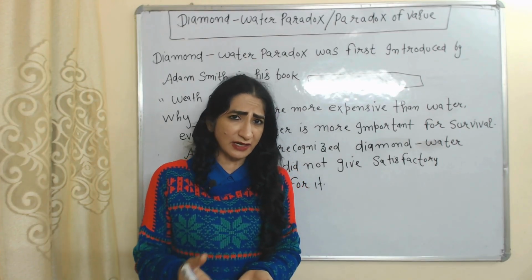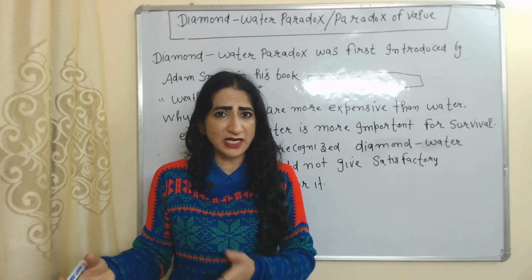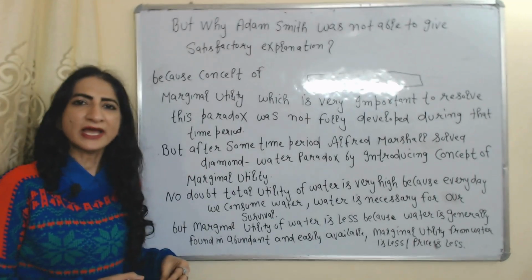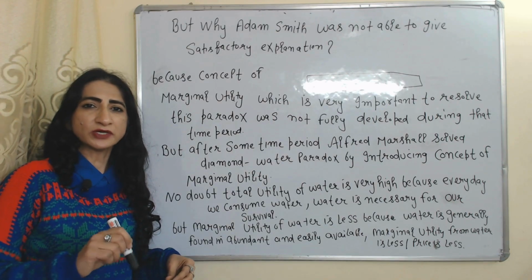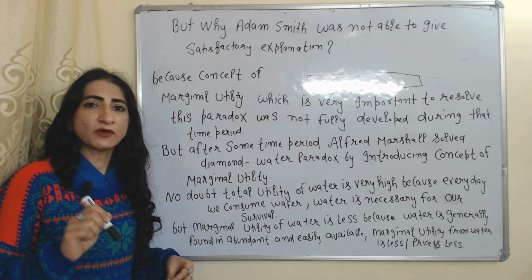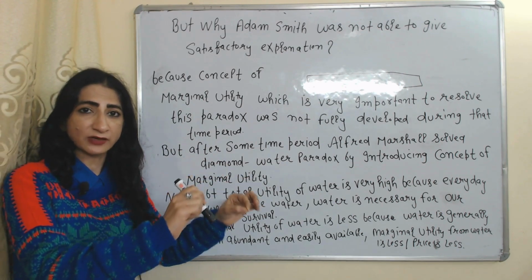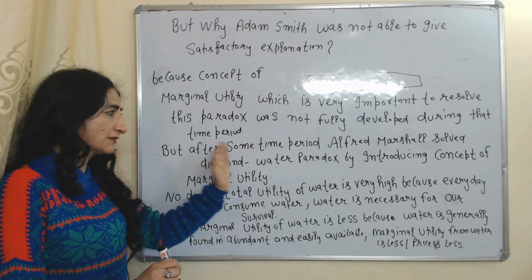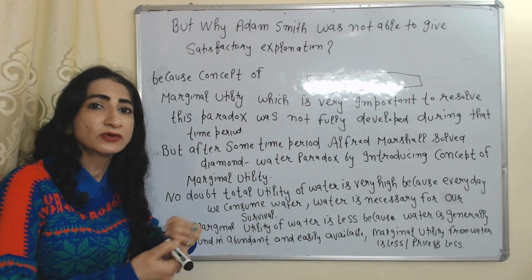Adam Smith recognized this paradox, but he was not able to give a satisfactory explanation to resolve it. But why was Adam Smith not able to resolve the diamond-water paradox? Because the concept of marginal utility, which is very important in order to resolve this paradox, was not fully developed during that time period. But after some time, Alfred Marshall solved the diamond-water paradox by introducing the concept